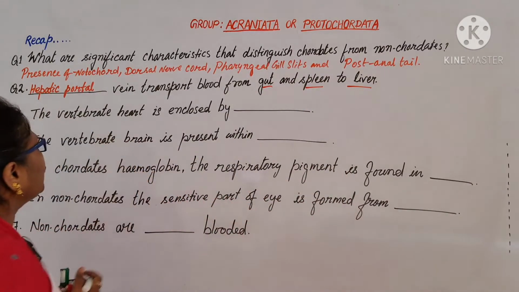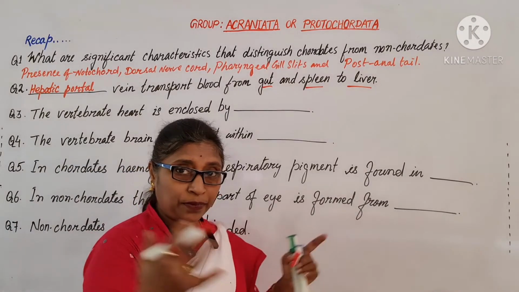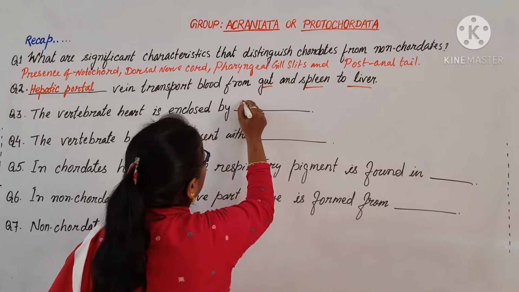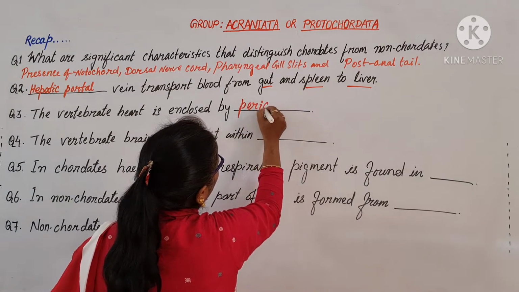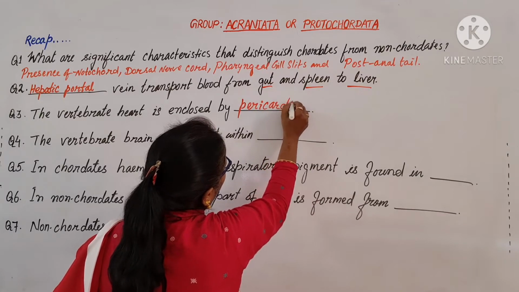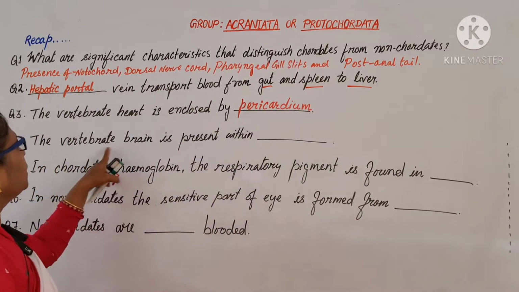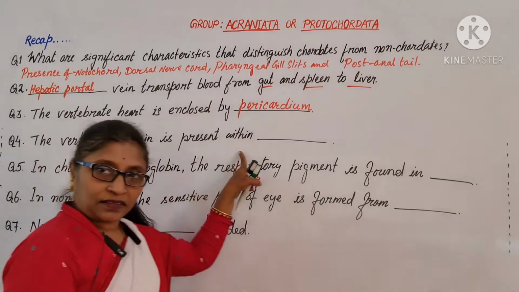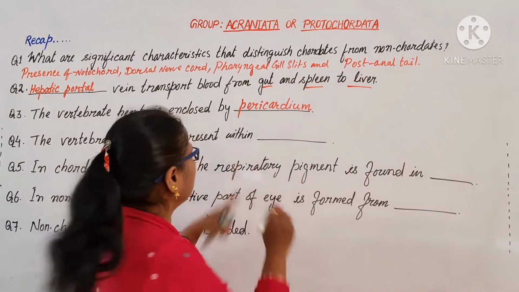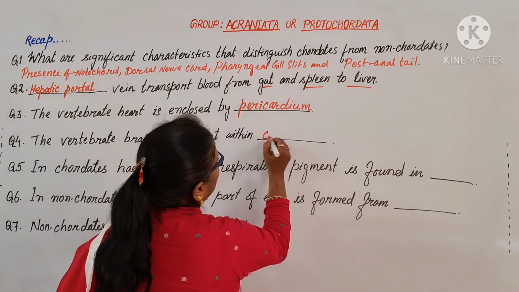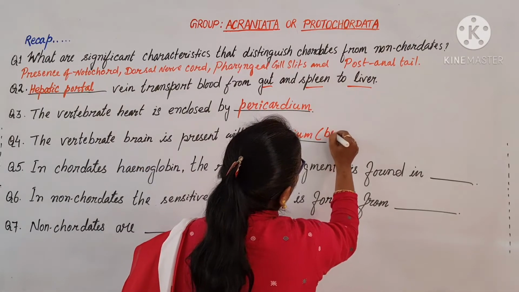The vertebrate heart is enclosed by a protective layer called pericardium. Peri means surrounding, cardium means heart. The vertebrate brain is present within a brain box called cranium.